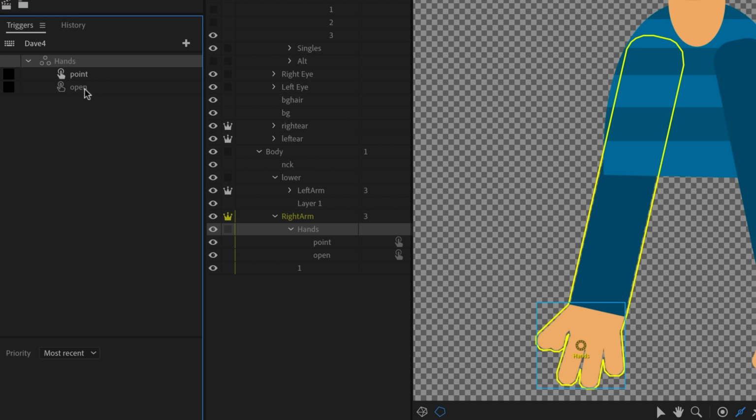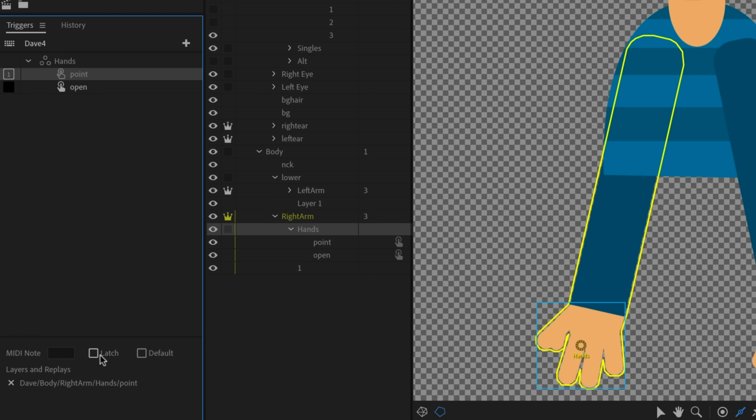I'm going to change a few things. I want the open hand to be the default, so I'm going to click the little icon next to that, and whatever icon is filled in is basically the first one that's going to show up. So in this case, my open hand is the one I want to show up first, and then the point hand, let's say I want that to show up when I press the 1 key. So I'm going to enter a 1 in the text field there, and so now when I press 1, I know point is going to show up instead of open, and open is going to hide. And when I let go of 1, then open is going to show instead, because that's the default.